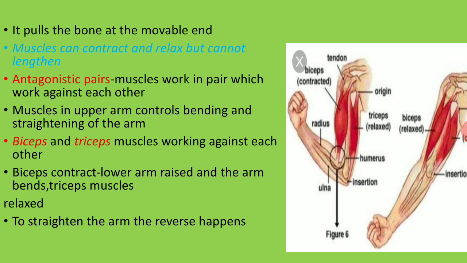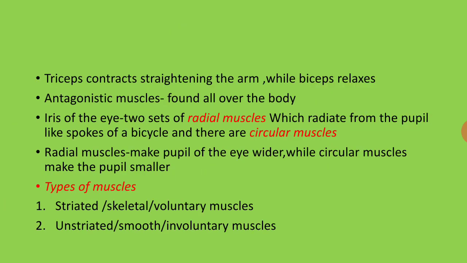So while we are doing it, when folding again, the opposite reaction will happen. When we are straightening, one reaction takes place, while folding, the opposite reaction takes place. And the next one is the triceps contracts, straightening the arm, while the biceps relaxes. When the biceps muscle relaxes, the triceps contracts, straightening the arm. Like I said, when the triceps goes for the straightening, the biceps will be relaxing, and when it is relaxing, it goes for the movement. In such a way the opposite reaction takes place.